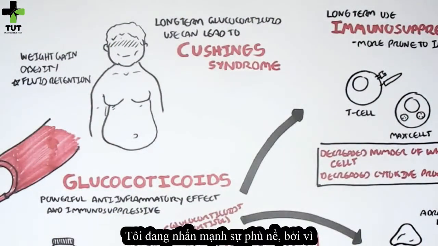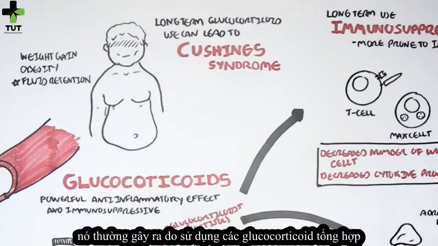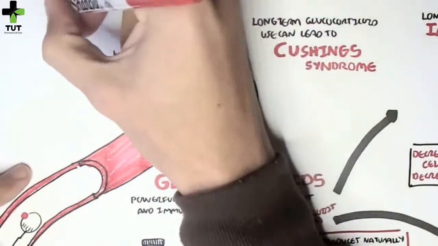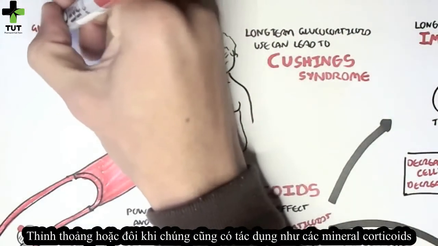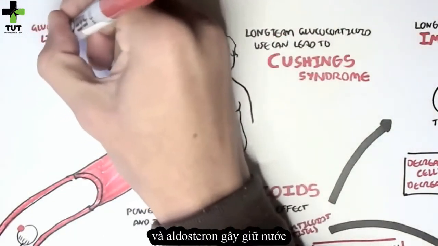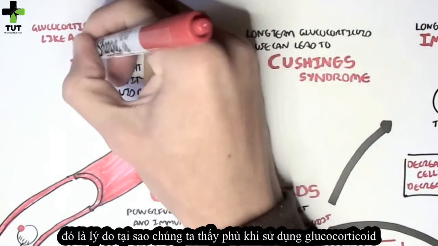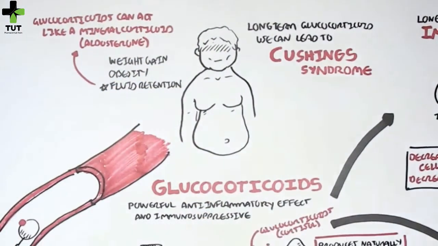I'm highlighting fluid retention because the synthetically made glucocorticoids, such as hydrocortisone and prednisone, also act sometimes or slightly like mineralocorticoids. An example of a mineralocorticoid is aldosterone, and aldosterone causes fluid retention, and this is why we see fluid retention in the use of glucocorticoids.